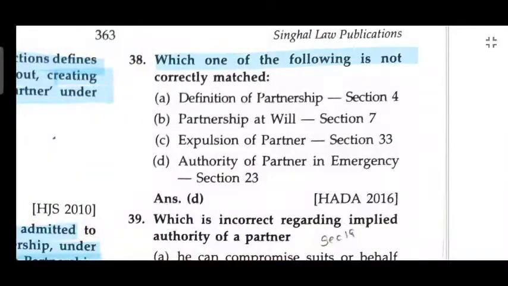Which one of the following is not correctly matched? D. Partnership is defined under Section 4. Partnership at will is Section 7. Expulsion of partner, Section 33.